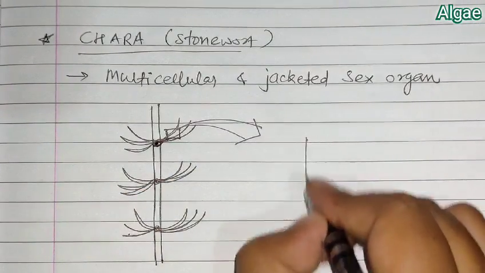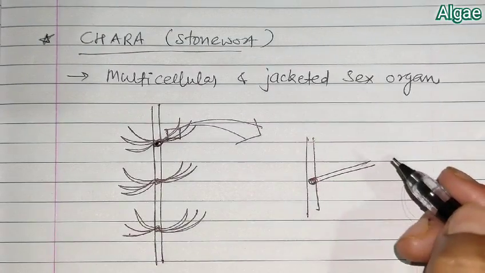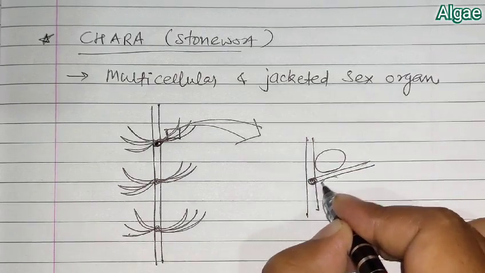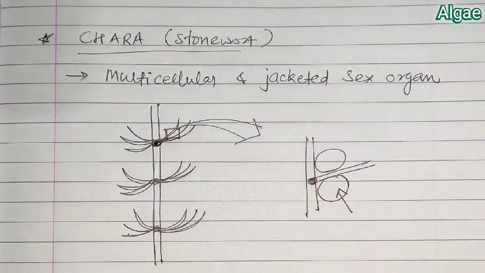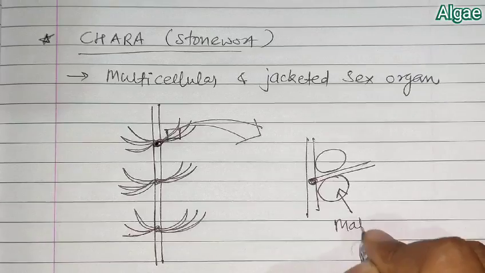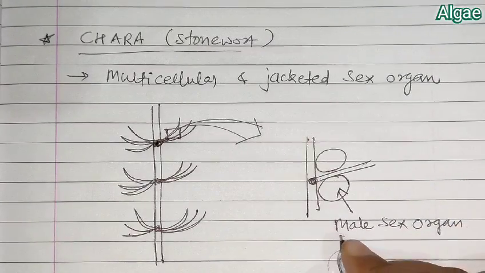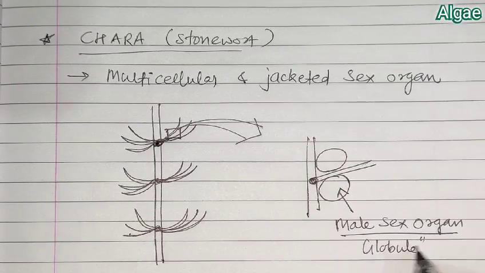Now when you take a cross section of this part and draw in detail, you will see that on each branch which arises from the node, on the above part there is one sex organ, on the lower part there is one sex organ. Now this sex organ which is present on the lower part is known as male sex organ, and specifically with respect to Chara it is named as globule.